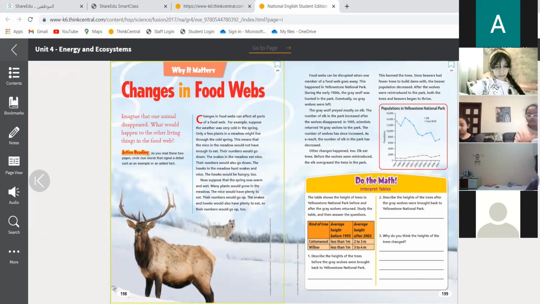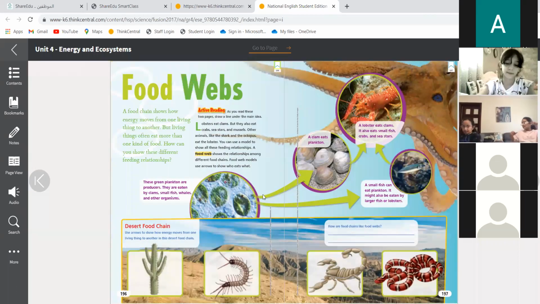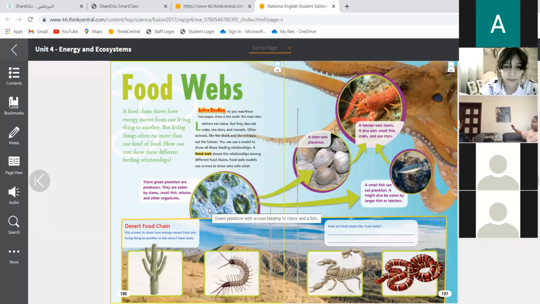Now imagine that one animal disappeared. What would happen to other living things in the food web? Over here, take a look at this food web. We remember what we said about the planktons. Who will eat the planktons? We said the clam. The clam will eat the planktons.